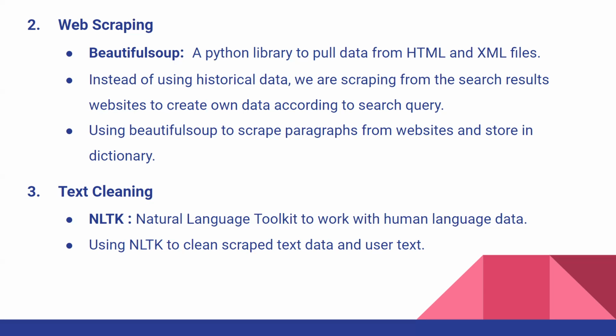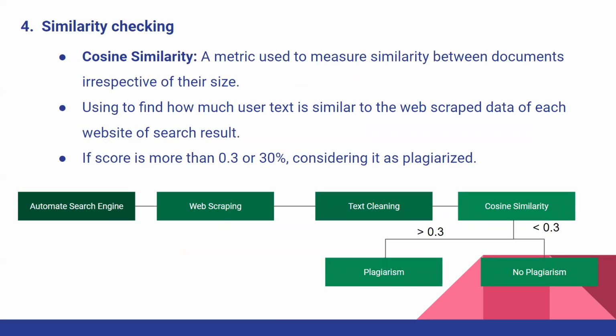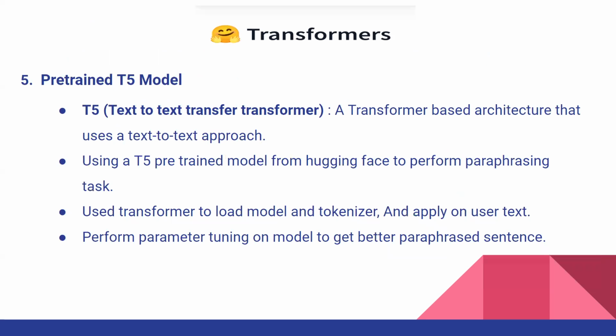Coming to stage 4, similarity checking. Here we have used cosine similarity, which is a metric used to measure similarity between documents irrespective of their size. The final dictionary with all websites' scraped paragraph data will be used to check the similarity between user text and the website by mapping the distance between both texts, and we can identify their similarities. And if the similarity is more than 30%, then we consider it as plagiarized, otherwise not plagiarized. Now Mercy will continue.